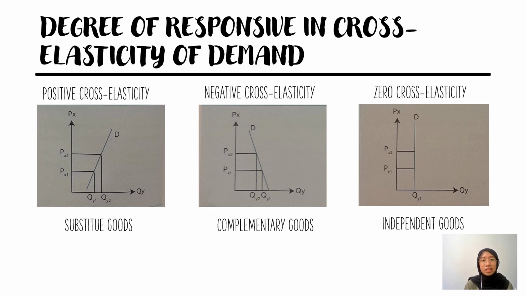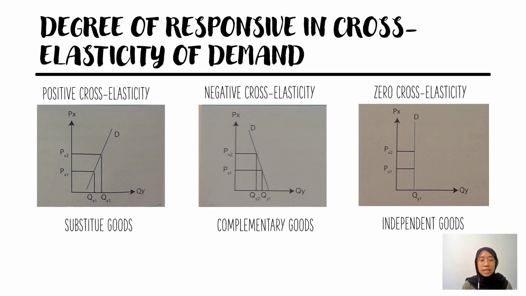There are three degrees of responsiveness of cross-elasticity of demand. If both goods are substitutes for each other, the cross-elasticity will be positive. If the coefficient is greater than 0, an increase in the price of a particular good leads to an increase in the quantity demanded for another good. The second degree is if both goods are complementary, then the cross-elasticity will be negative.